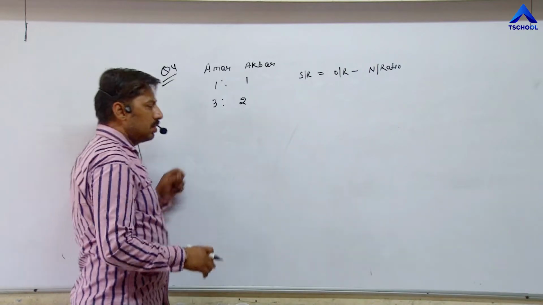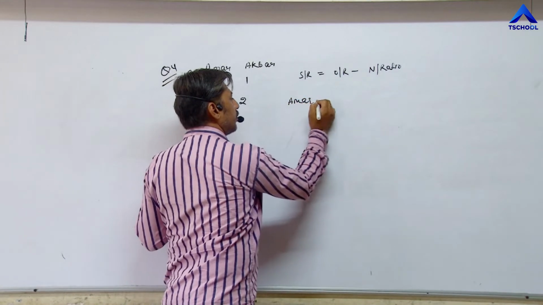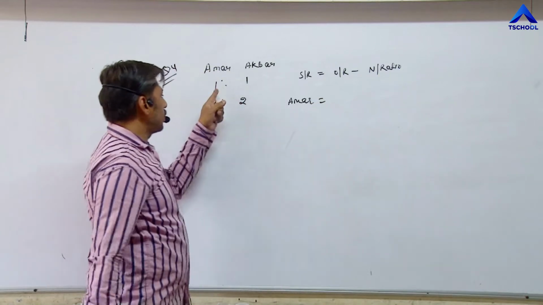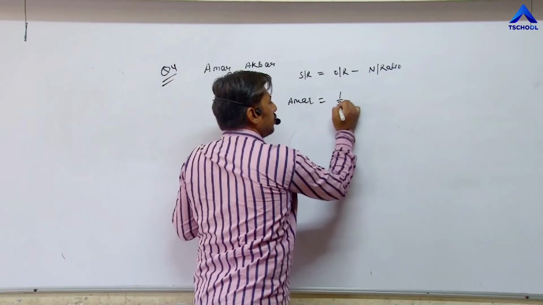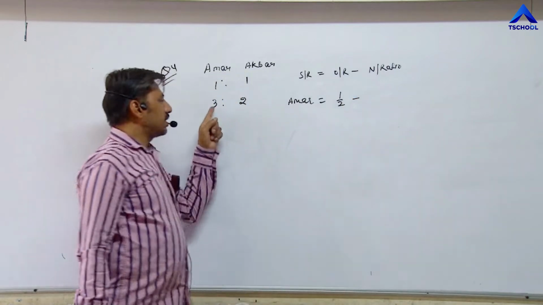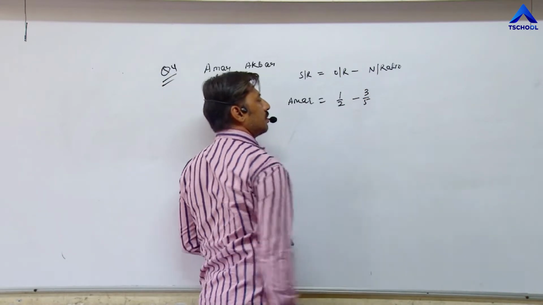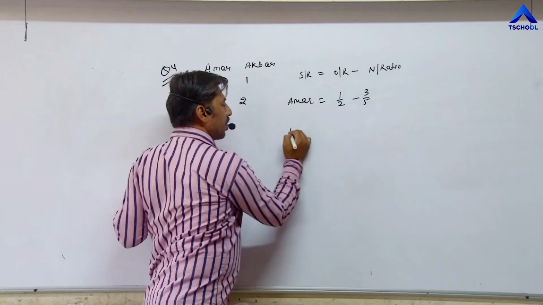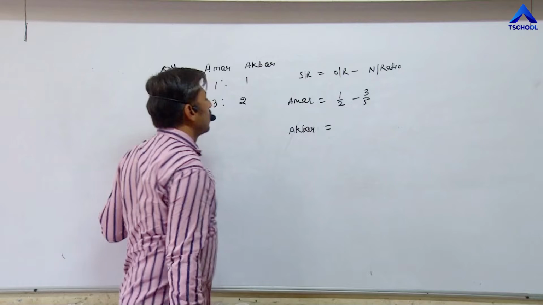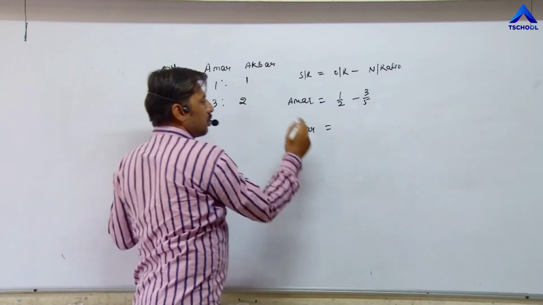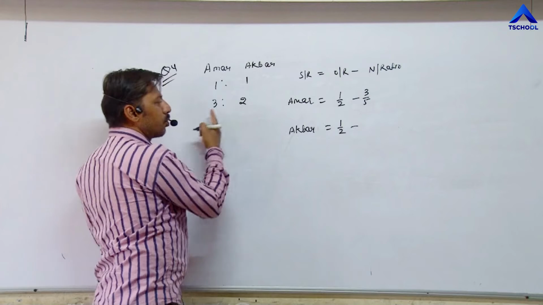Now according to the sacrificing ratio, first of all Amar. Old ratio was 1, total is 2, so 1 upon 2 minus new is 3 upon 5. Similarly in case of Akbar, old ratio was 1/2 minus new ratio is 2 upon 5.